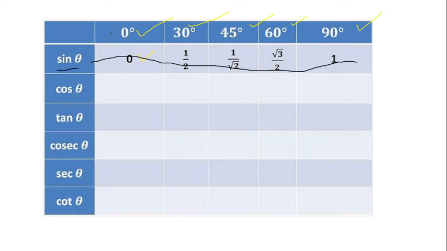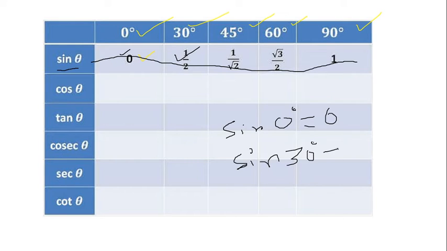So when the angle is 0 degree, sine is equal to 0. Sine 30 degree is nothing but 1 by 2. Let me write this again. The table: sine 0 degree is nothing but 0. In the same way, because I am using a mouse, my handwriting is not good. Sine 30 degree is nothing but 1 by 2.